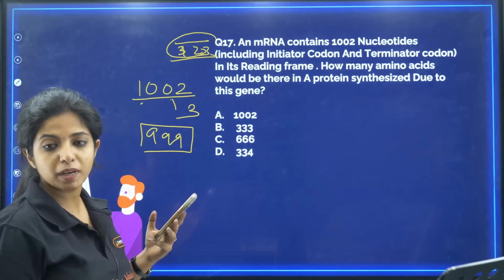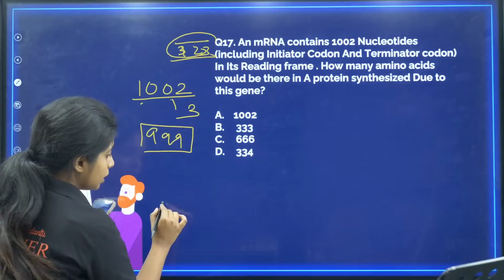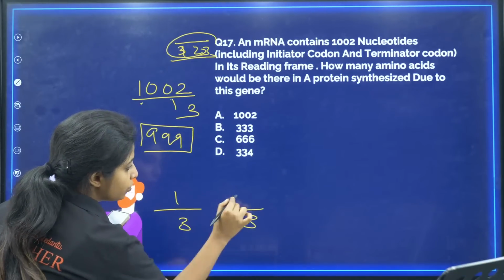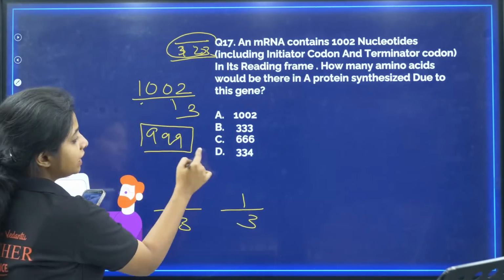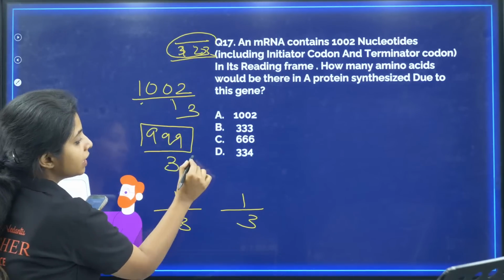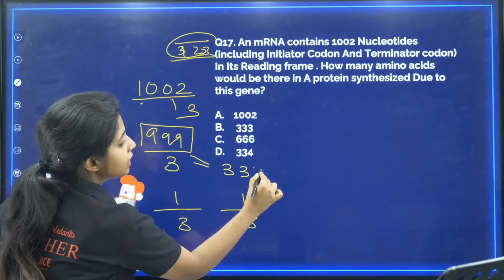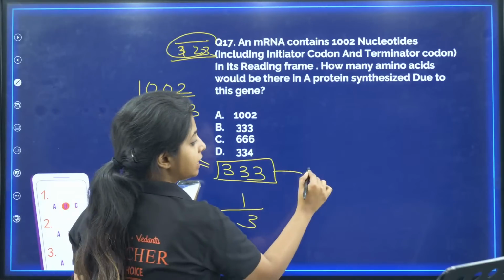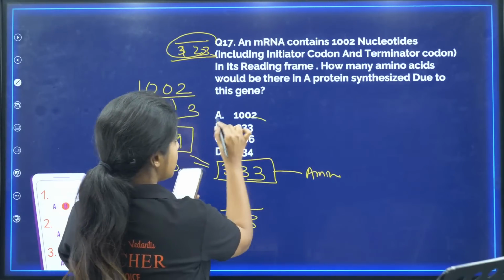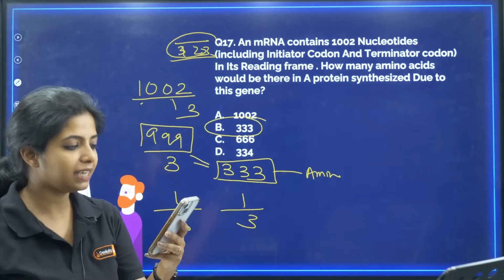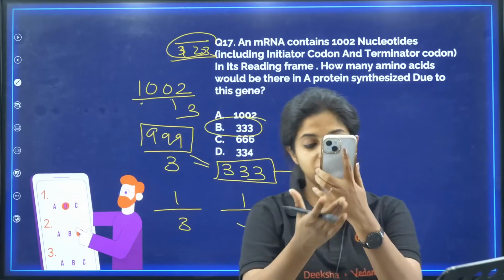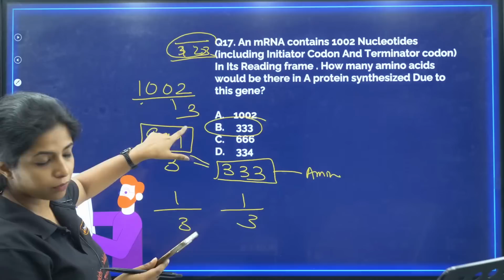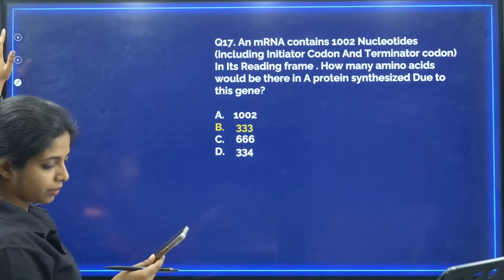How are amino acids coded? 3 come together, and that's how you get one amino acid. So 999 divided by 3 is 333. So if 333 codons are there, then 333 amino acids will also be there, which is why your answer is B. And all of you got it correct. Great work. Always remember, please remove this and then only try to find it out.